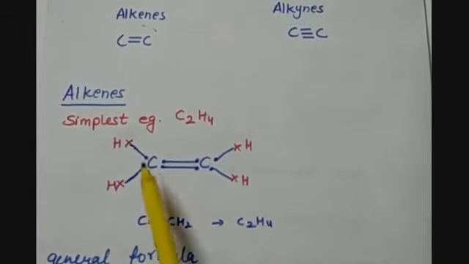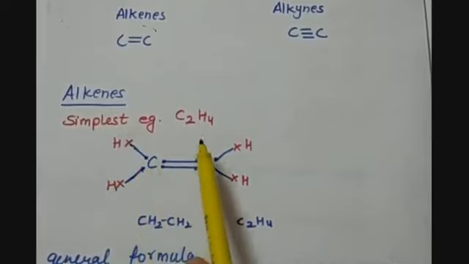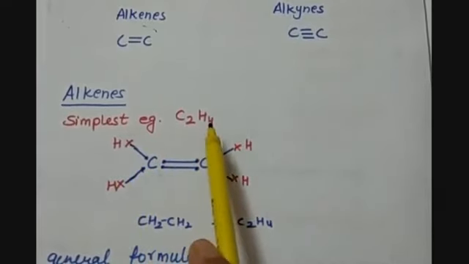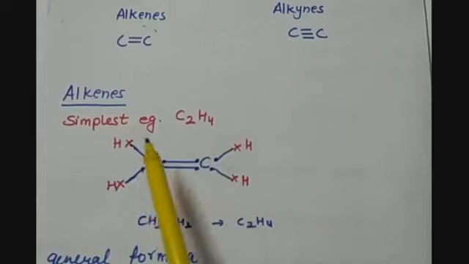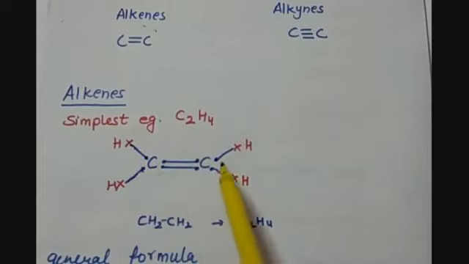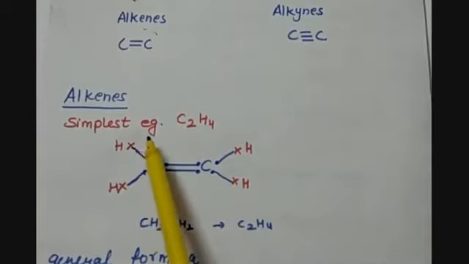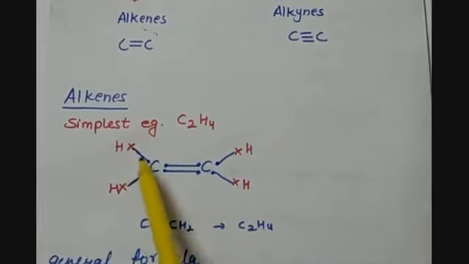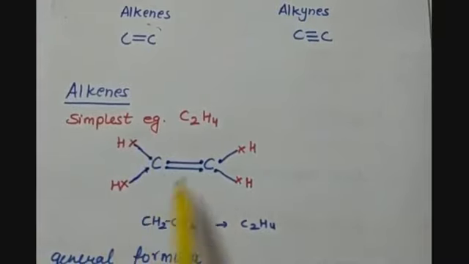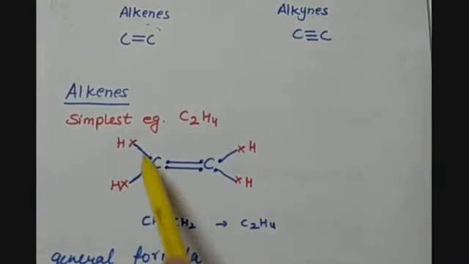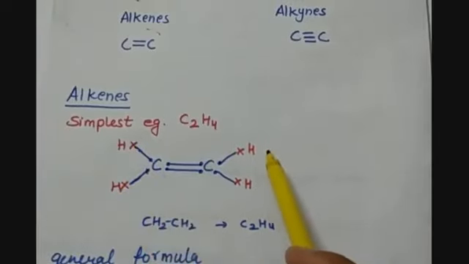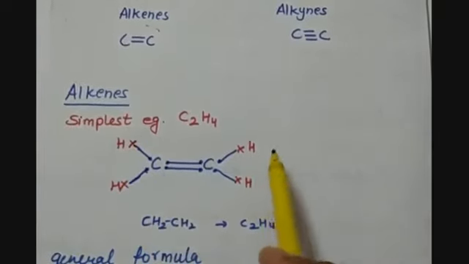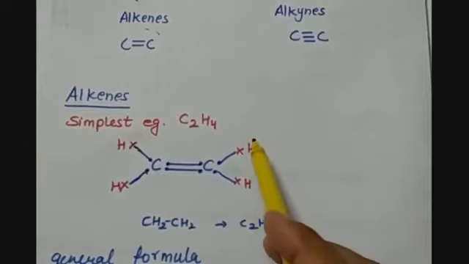Now to satisfy its valency, we have 4 hydrogen atoms, 1, 2 for this, 3, 4 for this. So we will attach the 4 hydrogens in this way that they are making single bonds with the carbon atoms. So 2 will be arranged here or attached here, and the rest of the 2 will be attached here. This way hydrogen is also completing its duplet.